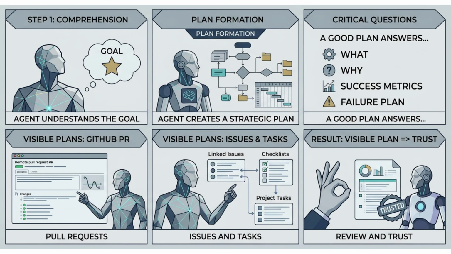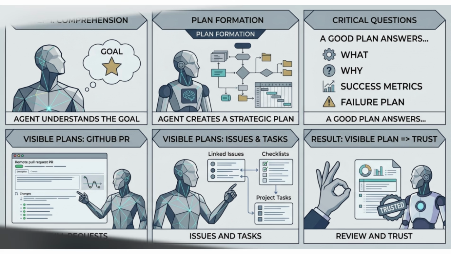Step 1: Plan. The agent first understands the goal and creates a plan. A good plan should answer: what is changing? Why is it changing? How will success be measured? What happens if something fails? In GitHub, plans are often visible through pull request descriptions, linked issues, checklists, and project tasks. A visible plan makes the work easier to review and trust.